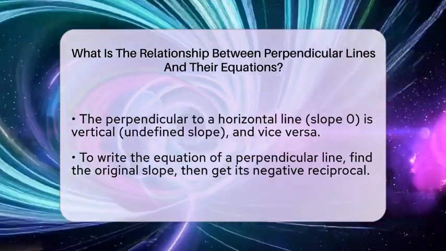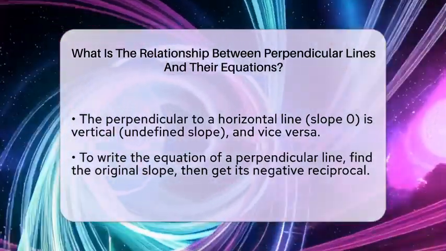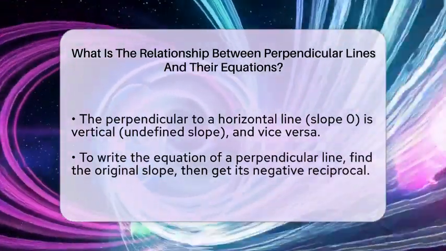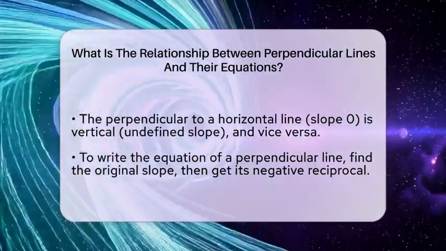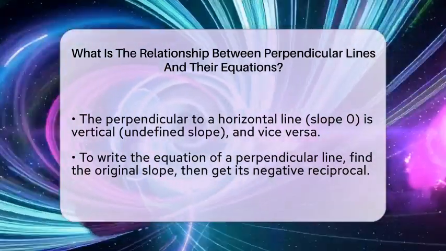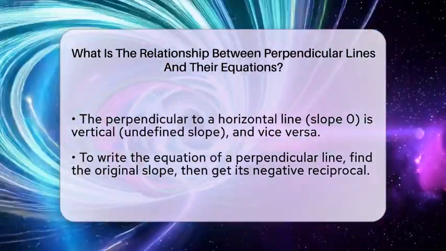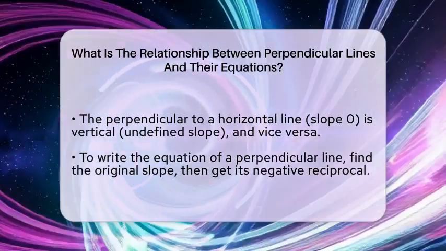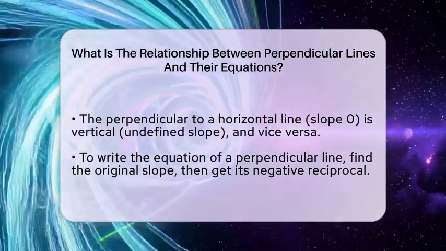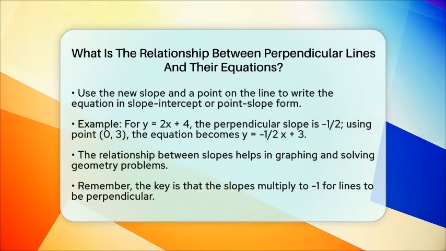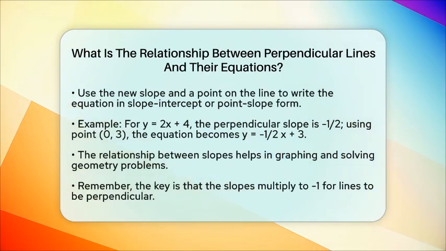For example, if the original line is y = 2x + 4, its slope is 2. The slope of the perpendicular line will be -1/2. If you know a point on that line, say (0, 3), you can plug it into the point-slope form. The equation becomes y - 3 = -1/2 (x - 0). Simplifying, you get y - 3 = -1/2 x. Adding 3 to both sides gives y = -1/2 x + 3.